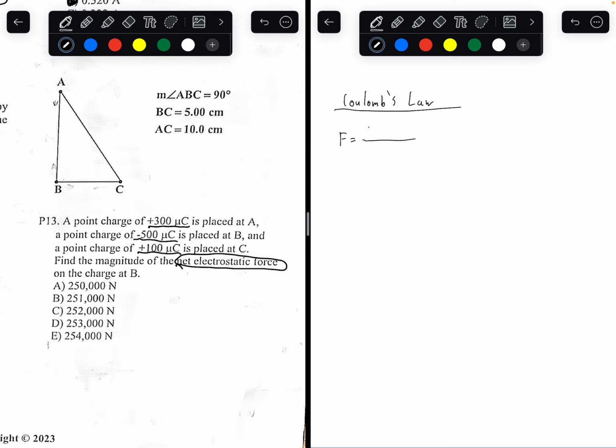It is equal to Coulomb's constant times the first charge times the second charge over the distance between the two charges squared. I've actually seen it written as radius squared, r squared, where capital Q is charge 1, lowercase q is charge 2, r is distance,